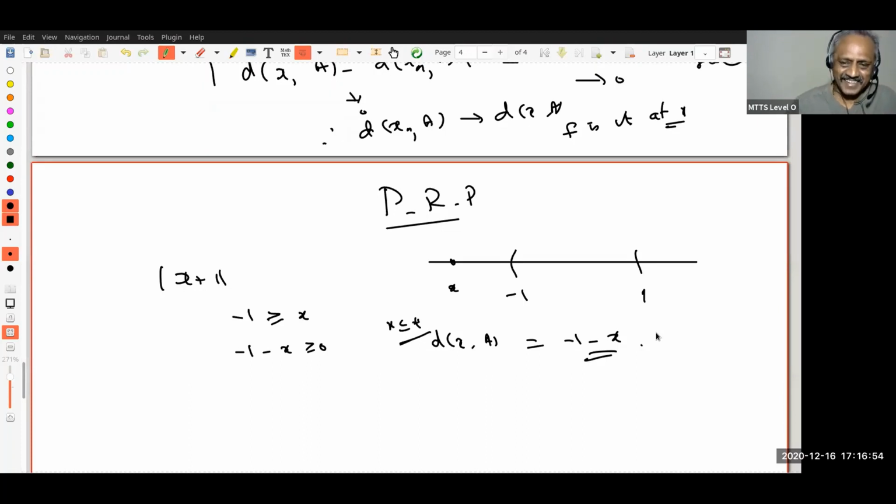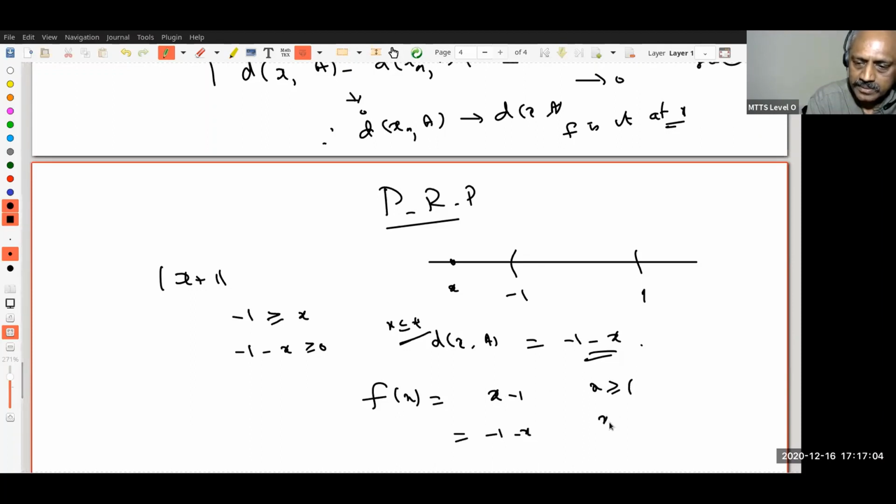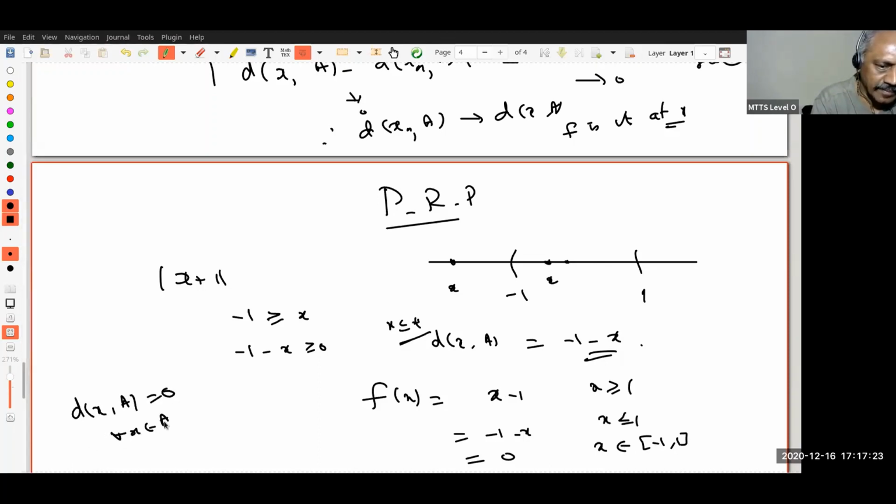Right. So in this case, what we found was f(x) equal to x minus 1 if x is greater than or equal to 1, equal to minus 1 minus x if x is less than or equal to minus 1, and equal to 0 if x is in the interval minus 1 to plus 1. Do you understand this? Because start with any x here, then what is the point which is closest to x in the set A itself? It is always 0. Notice that d(x, A) is 0 whenever x is in A. Okay, x in A implies d(x, A) is 0.